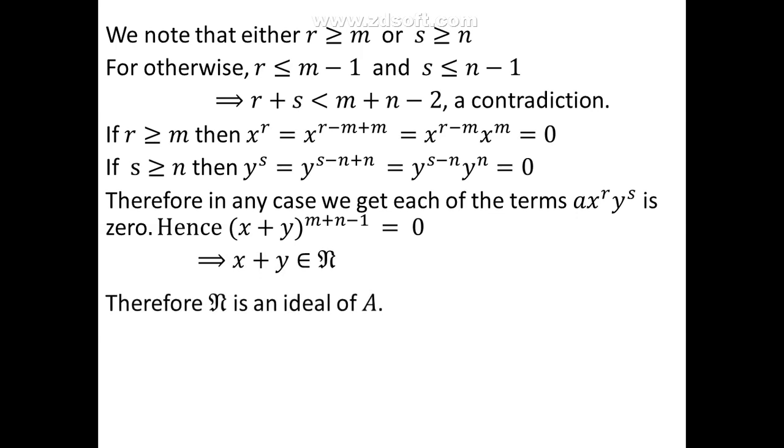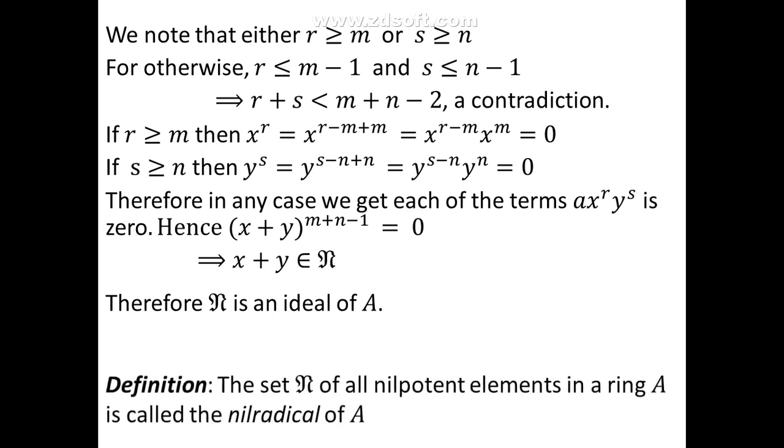The set of all nilpotent elements in a ring A is always an ideal of A, and this special ideal is called the nilradical of A. So the set N of all nilpotent elements in a ring A, which forms an ideal of A, as we proved just now, is called the nilradical of A. This is the definition of nilradical.